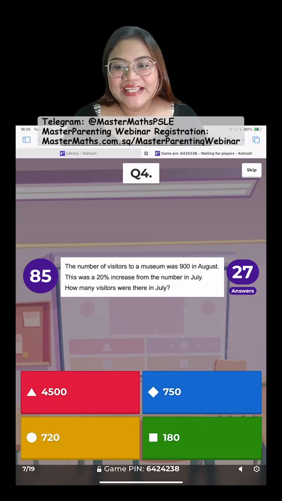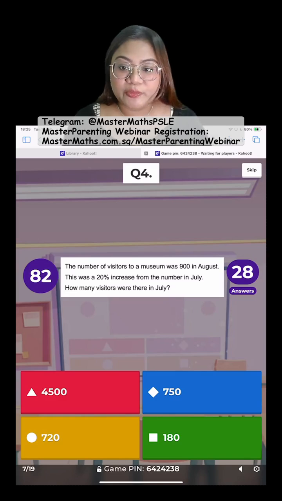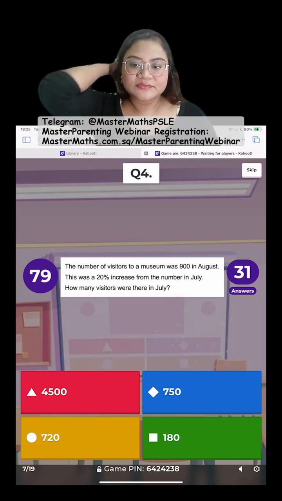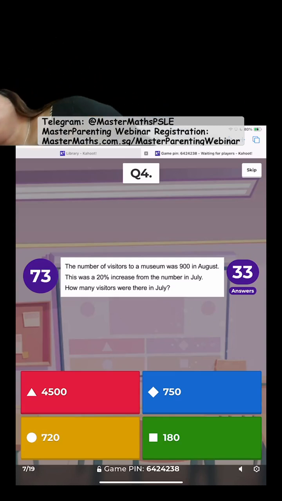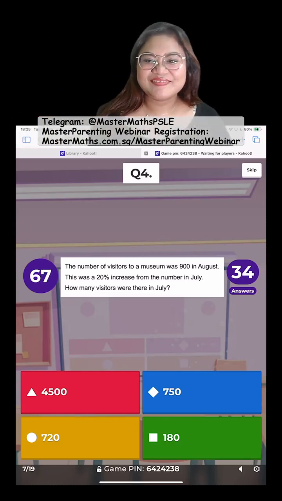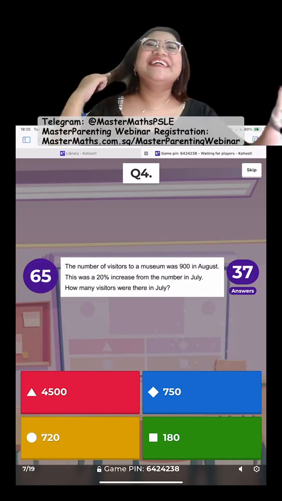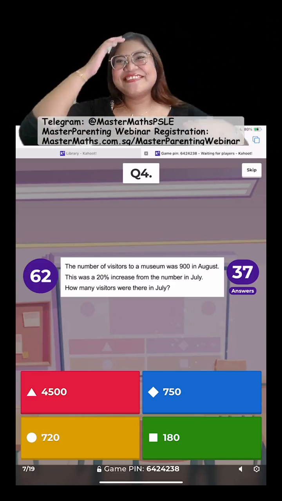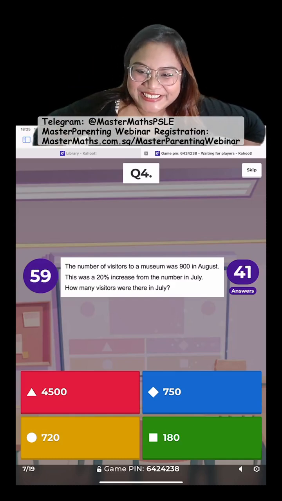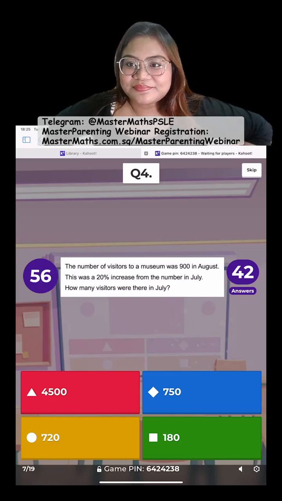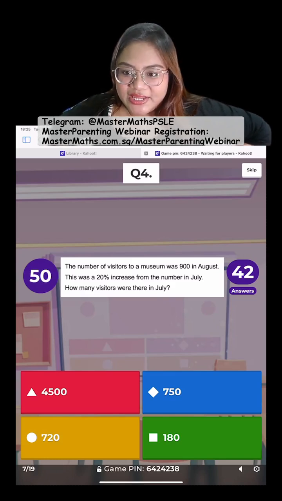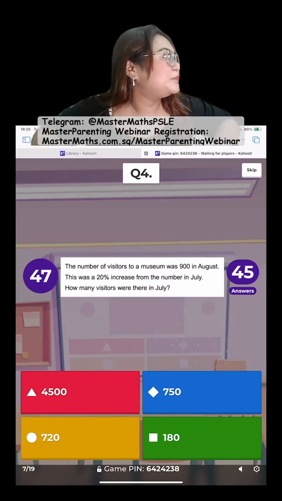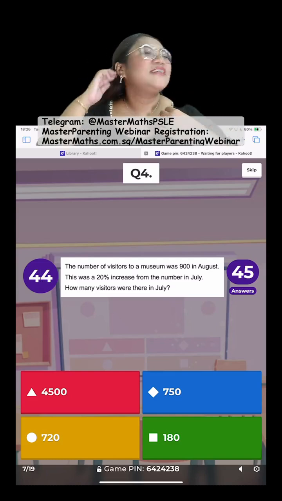For those of you who need help with later questions, I prepared some hints for you as well. How are we doing so far? We have about a minute left for this question. This actually came out in PSLE as well. Thank you for helping me turn on the aircon.